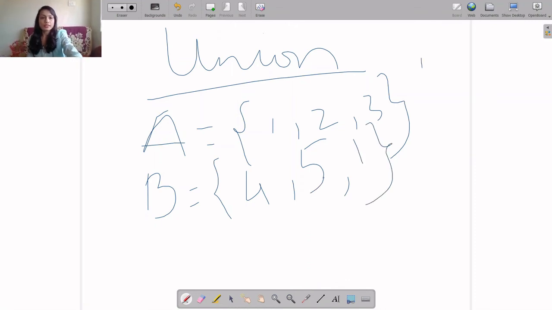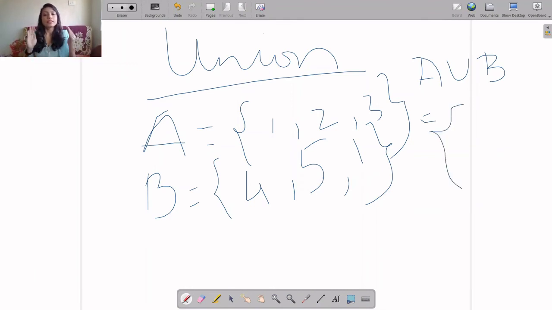It is denoted by A union B, that is all the elements which are present in set A and all the elements present in set B. Only distinct elements, don't repeat. So 1 is repeated, write 1 once: 1, 2, 3, 4, 5. This is the union of A and B.